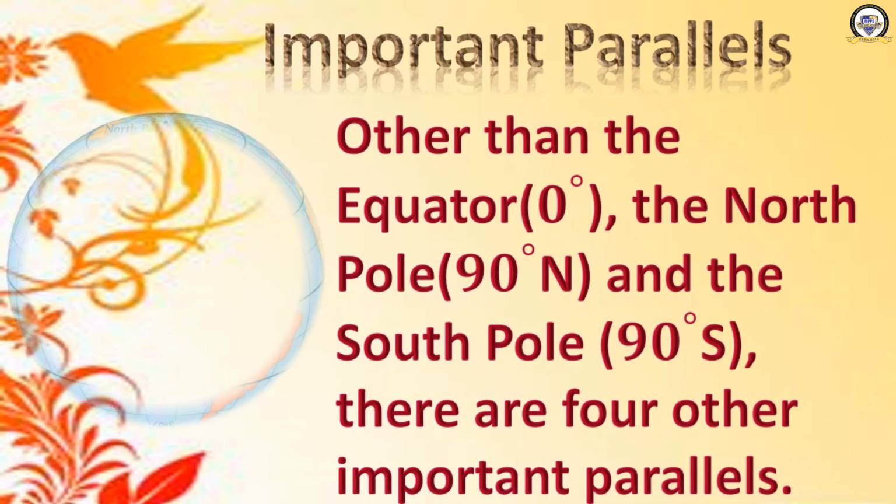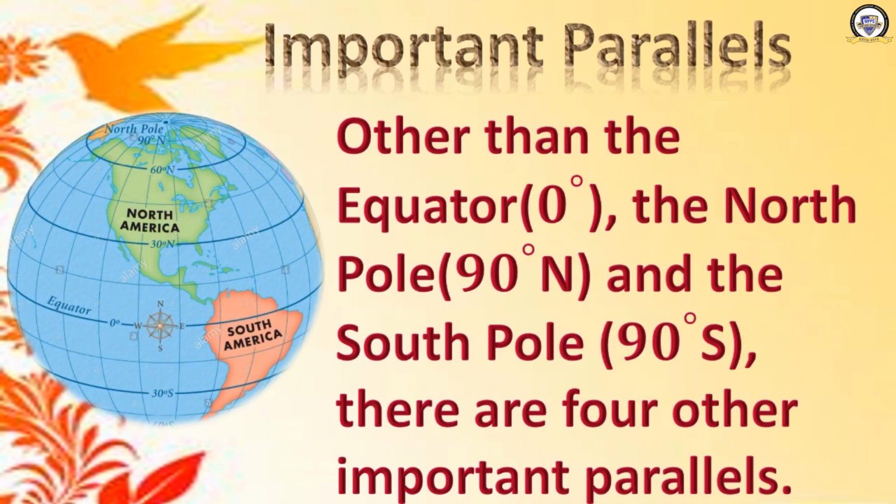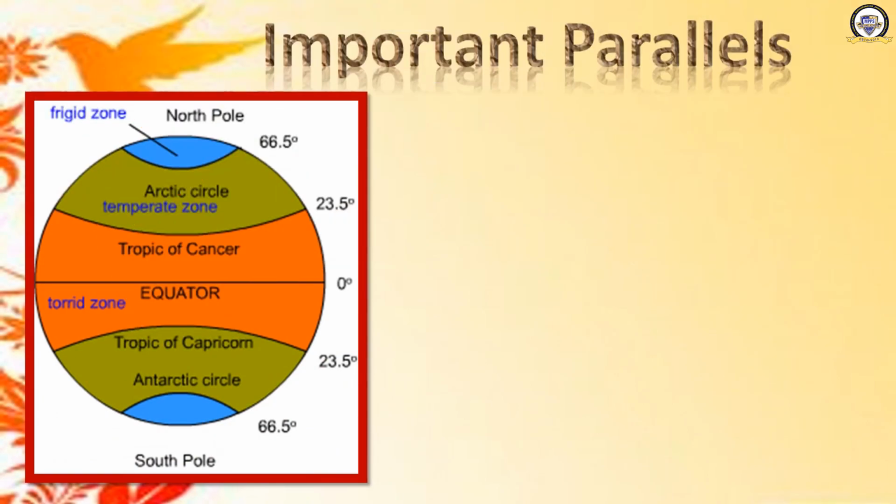What are they? Before that, have a look here. You can find the equator, 0 degree. Did you find it? In the middle. Then the North Pole on the top, 90 degree N. It is written on the top. And at the bottom also 90 degree S is there, but we cannot see it in this picture. Clear? Okay. Let us move on to the next important 4 major parallels.